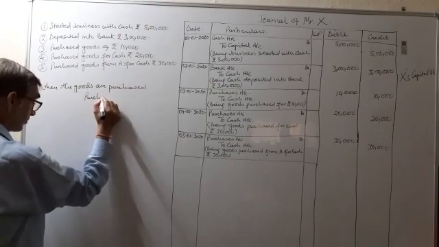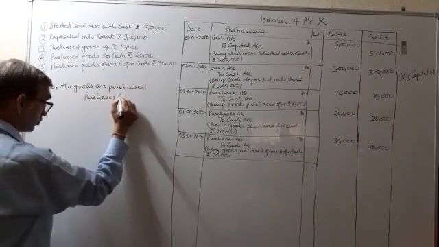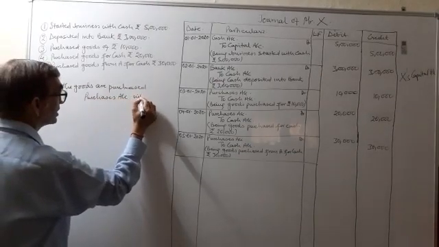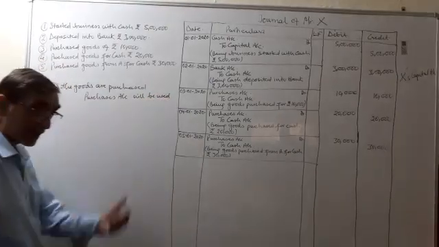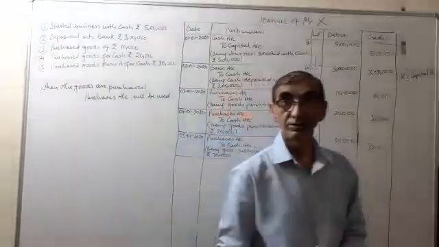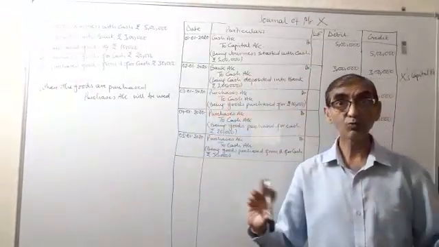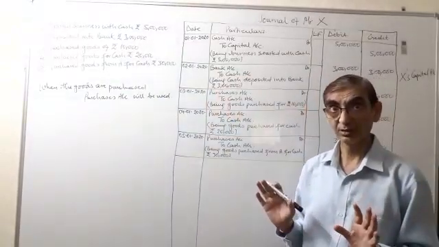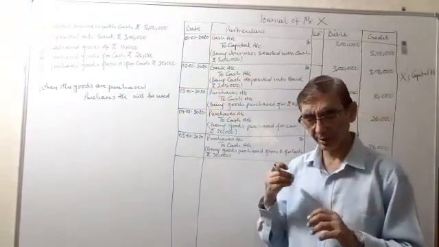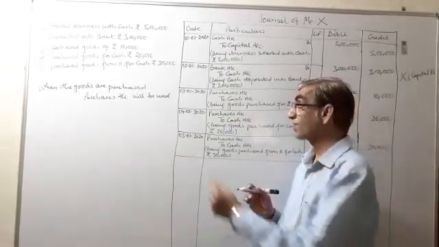purchases account will be used. So we have purchased the goods. Goods are coming in. Goods account will not be used. It is a wrong transaction. It will be a wrong entry to write goods.